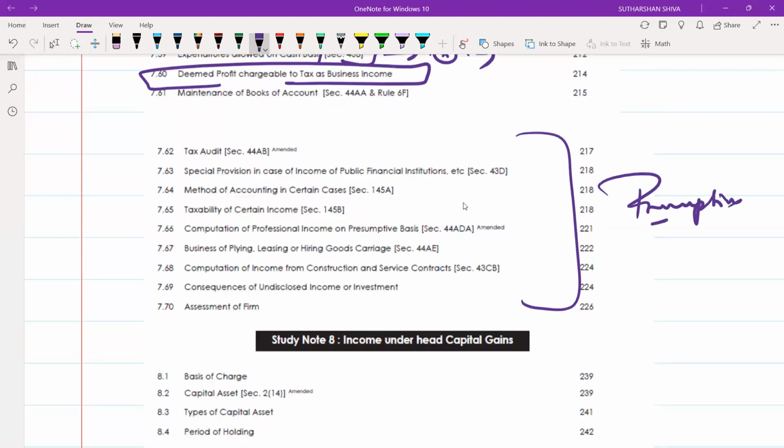If you are finding any difficulty to understand those things, we have already uploaded a full-fledged video of maximum 2 hours, 1 hour 45 minutes, somewhere around it. You can take the benefit and you can clear your exams. 43AA, what is 43AB? With amended provisions we have taken 43D, 44AD, 44AE, and 44CB we have done. 44AD, 44ADA, 44AA we have done. 44CB, I don't know exactly what we have done. Okay. So make sure you can easily do it and easily get your exams done.